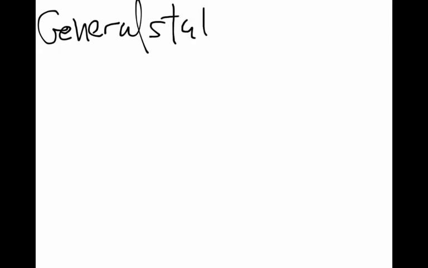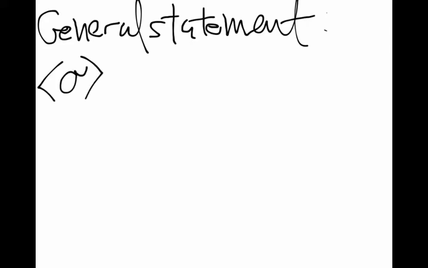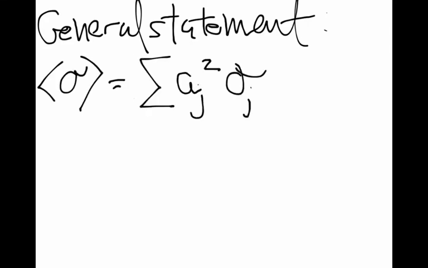This is generalizable, so let's go ahead and generalize it. The general way of finding the expectation value is pretty straightforward. We're going to write the expectation value of some observable, that's our little O with the tail on it, as just the sum of all those amplitudes a sub j squared times the particular value of the observable, O j, for a given wave function.